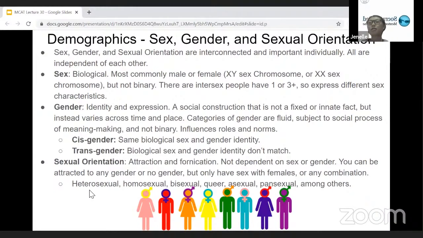Not exactly most common, but I guess the original norm was that most people would be heterosexual, but then also there is also those that are homosexual, bisexual, queer, asexual, pansexual, also a bunch more other terms that can be looked up if you want to learn more.